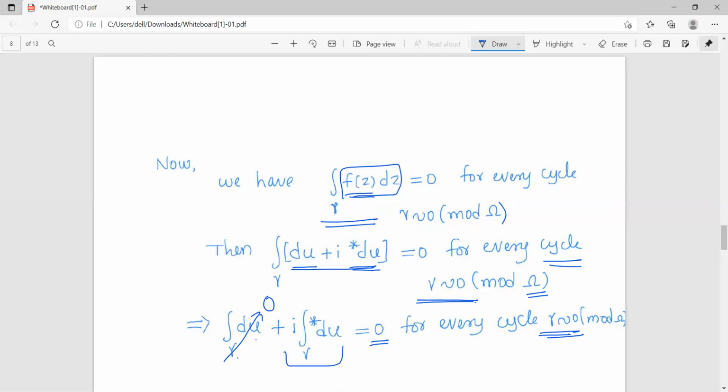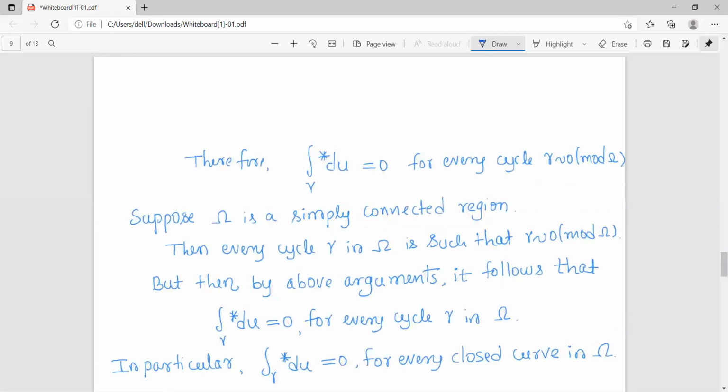But the second term is a product of two terms, i into this integral. So i into this integral being 0 means one of them has to be 0, but i cannot be equal to 0. You know that i is the imaginary unit, square root of minus 1, which is other than 0. So the integral has to be 0. That is, the integral of star du over gamma will be 0 for every cycle gamma homologous to 0 mod omega. So what we got at the end is that the integral of the conjugate differential of u over any cycle homologous to 0 with respect to omega is 0.